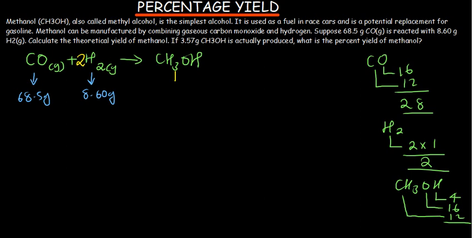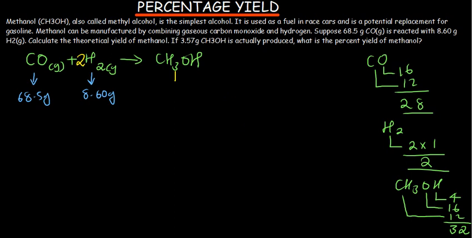So 12 plus 16 plus 4: I can first say 4 plus 16, which is 20, and 20 plus 12 is 32. Okay, we have got all the molar masses.